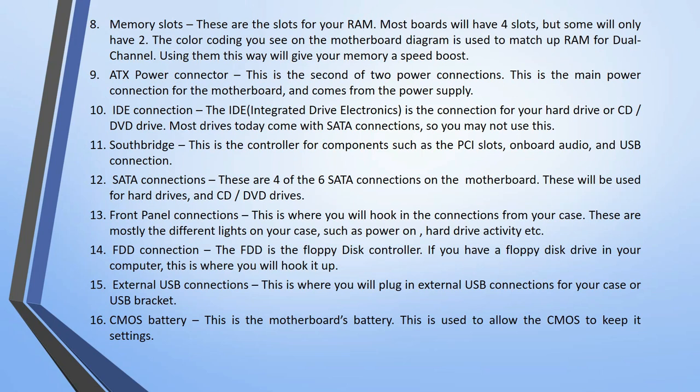SATA connection, these are 4 of the 6 SATA connections on the motherboard. These will be used for hard drives and CD and DVD drives also. As for front panel connection, this is where we will hook in the connections from your case. These are mostly the different lights on your case, such as power on, hard drive activity, etc.